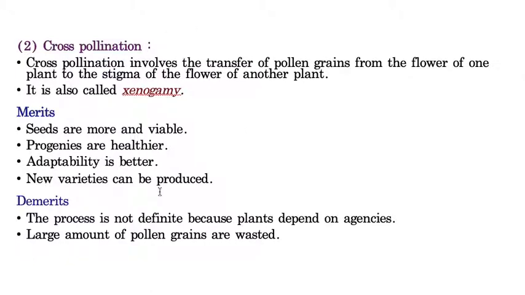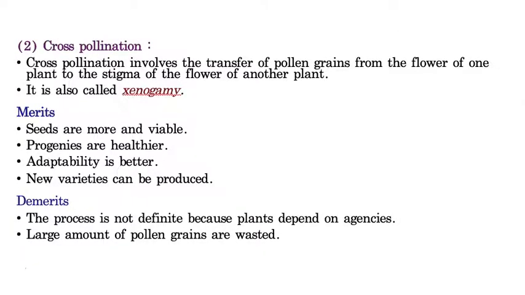First disadvantage is there is no surety of fertilization, because you can't give any guarantee. For example, let us take wind contributing to cross pollination. Wind blows in many directions; you can't give any guarantee for its direction. For example, the wind which is blowing on one species of plant, there is no guarantee that it will definitely touch the same species of plant, so these pollen grains will be wasted. So the first one is there is no guarantee of pollination, and the next one is huge wastage of pollen grains can be noticed in cross pollination. These two are the biggest drawbacks of cross pollination.